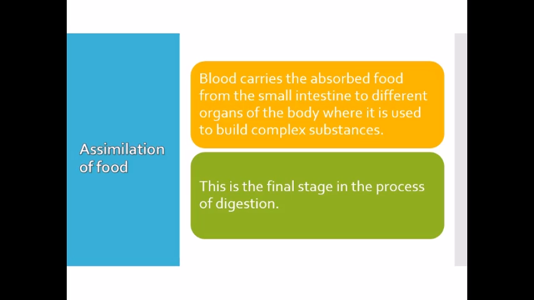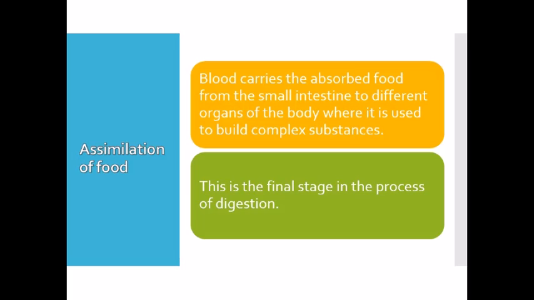So next is assimilation of food. Assimilation is the final stage in the process of digestion. Here in this process, blood carries the absorbed food from the small intestine to different parts, and this food is utilized by the body.